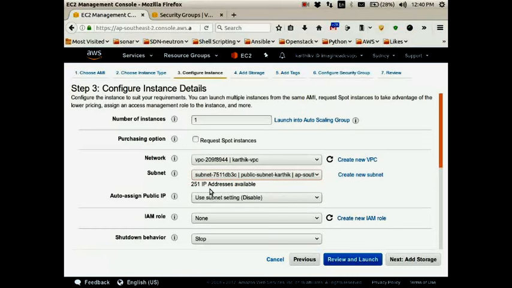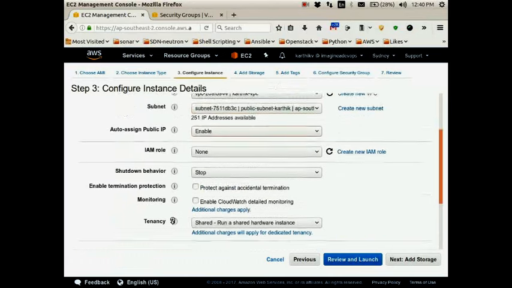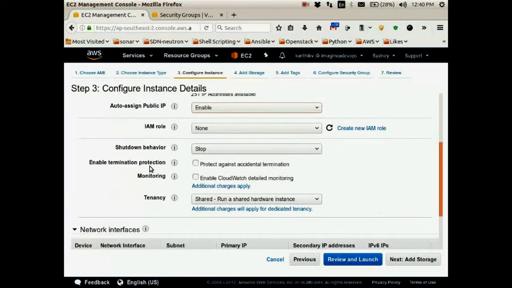Within the public subnet, if we enable this, whenever we launch an instance, it will automatically assign a public IP address. If we disable this, it will not assign a public IP address and we will not be able to access the instance. We have to manually assign a public IP address to it. So now I'm enabling it. We will look at what IAM roles are and all this stuff in further classes.